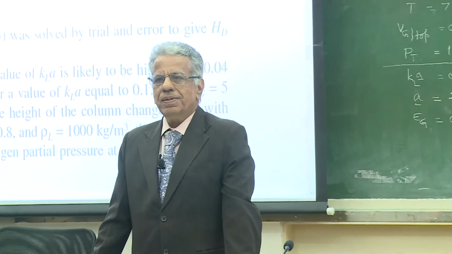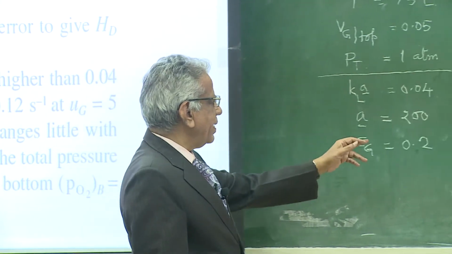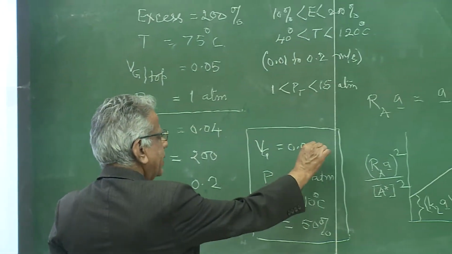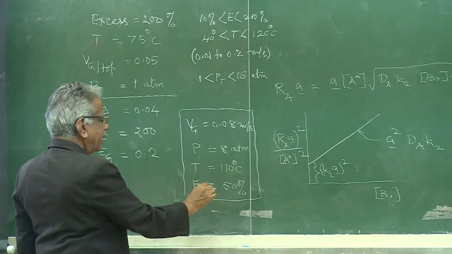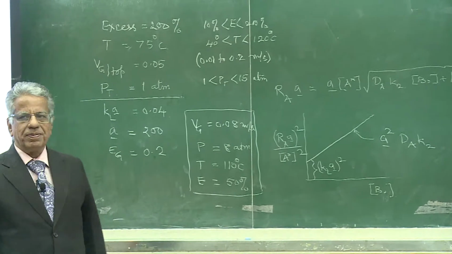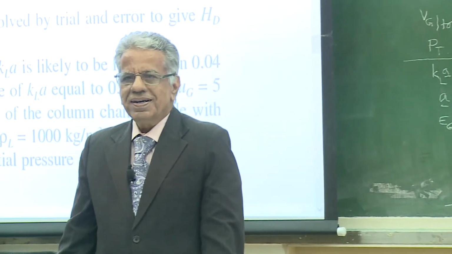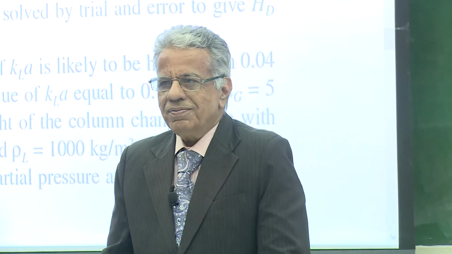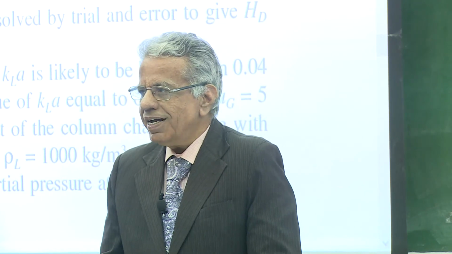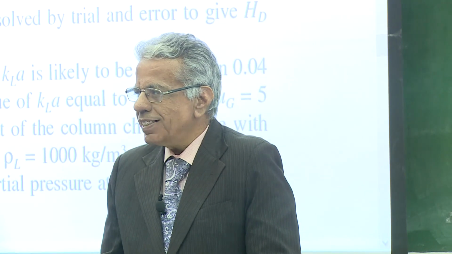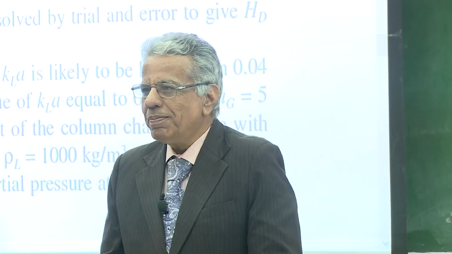In 600 combinations, he saw an optimum design at Vg equal to 0.8 meter per second, total pressure of 8 atmospheres, temperature of 110 degrees, percentage excess 50%. Understood? More than what was understood before this explanation. Is it 50% now? Have you understood up to passing marks?